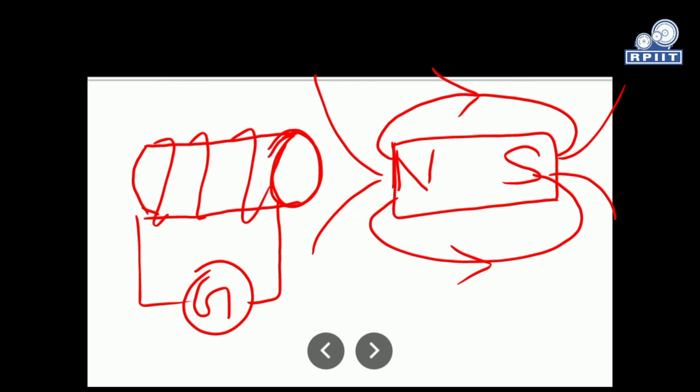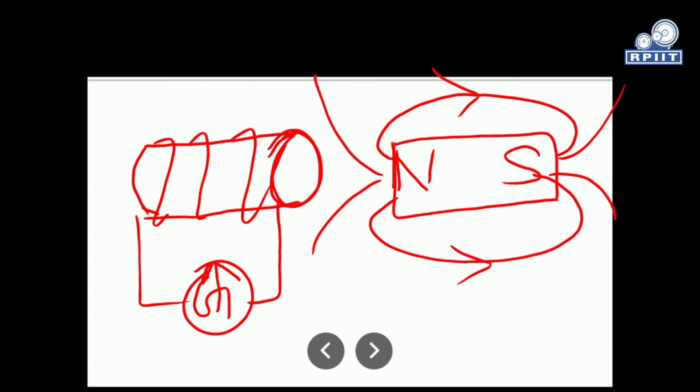If the bar magnet is kept stationary and the coil is brought nearer to the magnet or away from the magnet, again a deflection will occur in the needle of the galvanometer. The deflection in the needle is opposite in the two cases.